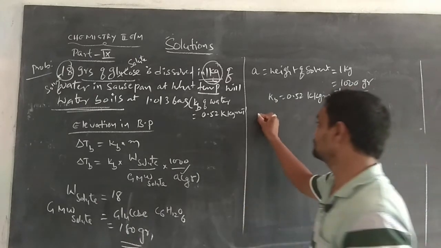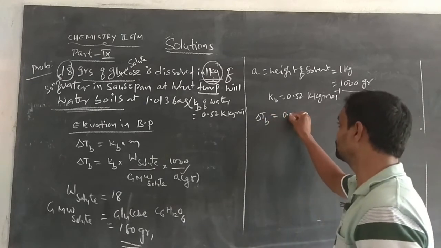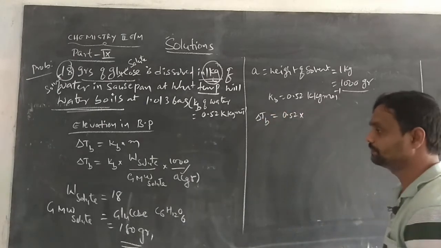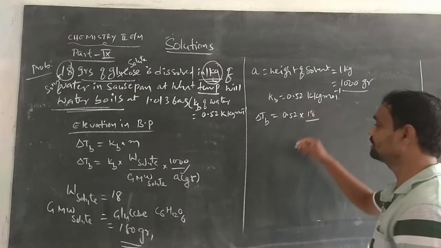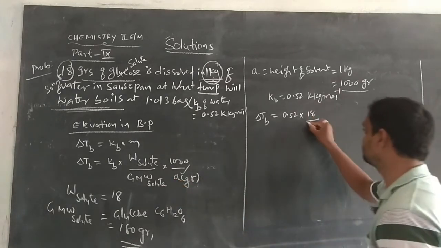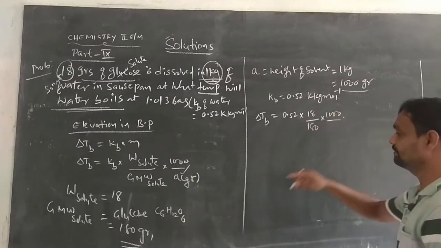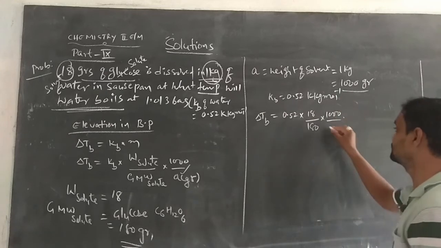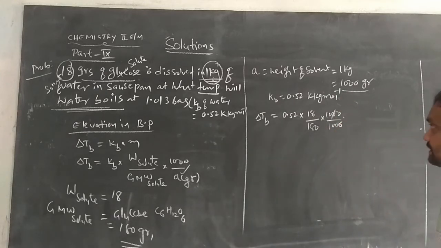So all terms are substituted in that formula. Delta Tb is equal to 0.52 into weight of solute, that is 18 grams, by gram molecular weight of solute, that is 180 grams, into 1000 by weight of solvent, that is 1000. So 1000 gets cancelled.